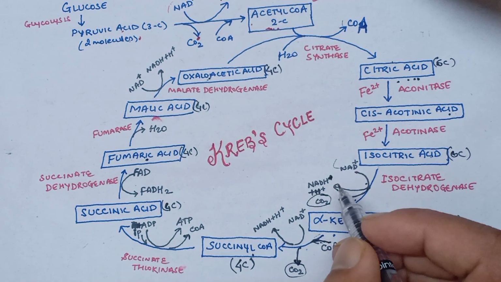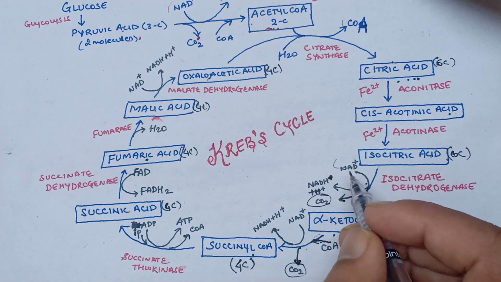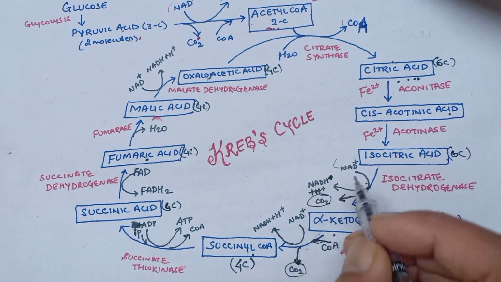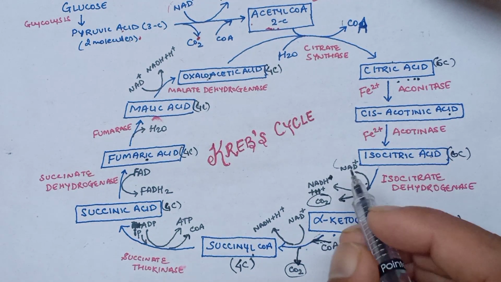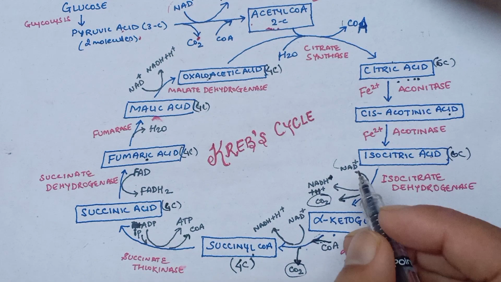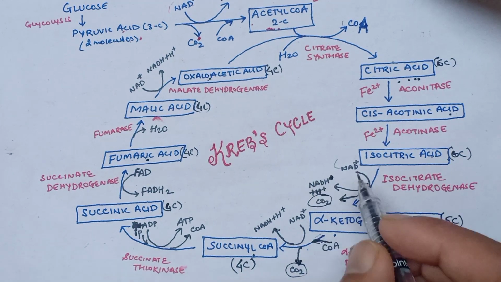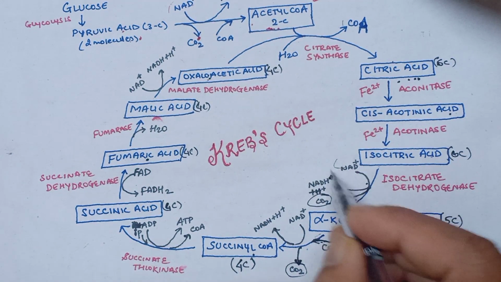Here we have to remember, whenever there is decarboxylation, there will be dehydrogenation occurring as well, which is an oxidative process. So hydrogen will be removed, and this hydrogen will be taken up by NAD plus.